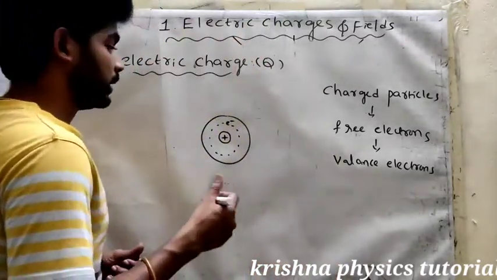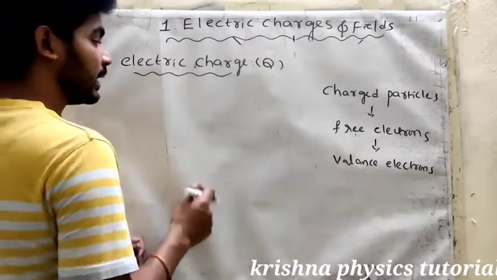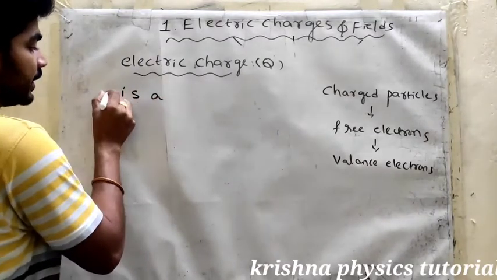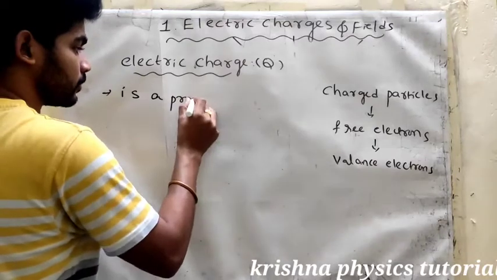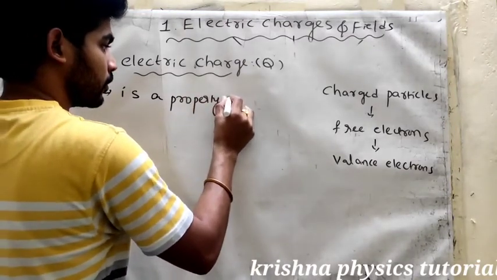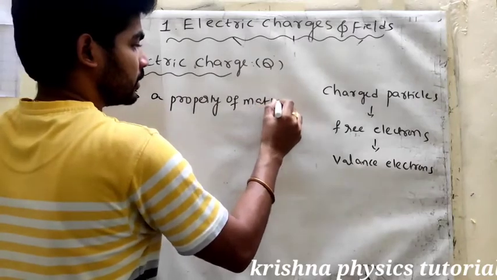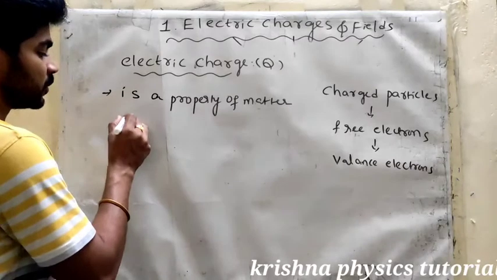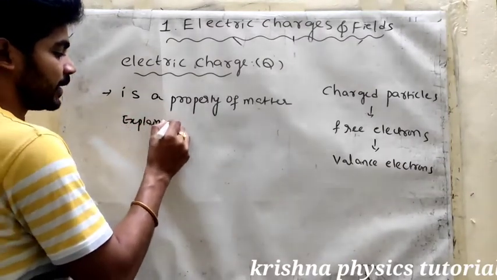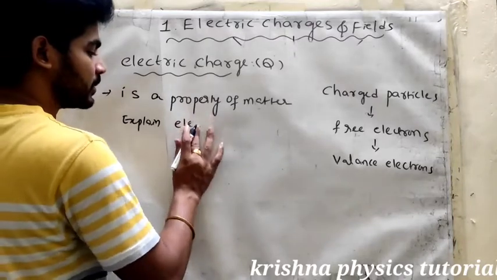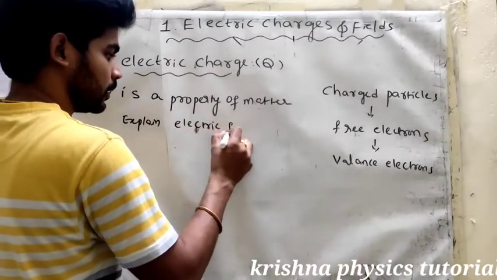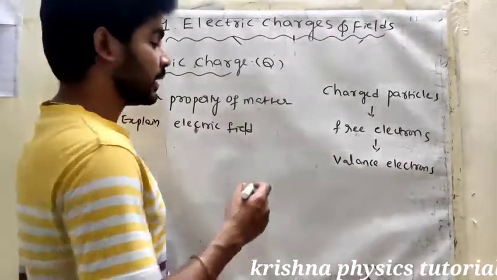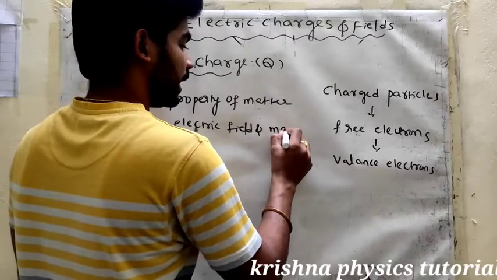Okay, so here now, electric charge. Electric charge is a property of matter. Now this explains electric charges, and electric fields. It deals with electric fields and magnetic fields.